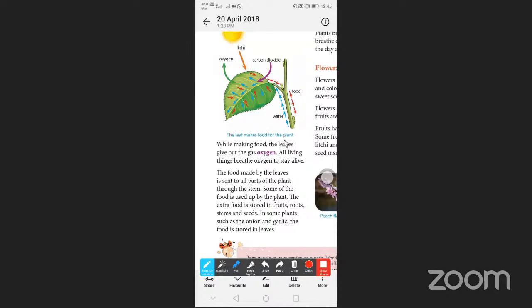So the leaf makes food for the plant. While making food, the leaves give out oxygen. All living things breathe oxygen to stay alive. The food made by the leaves is sent to all parts of the plant through the stem. Some of the food is used up by the plant. The extra food is stored in fruits, roots, stem, and the seed. In some plants such as the onion and the garlic, the food is stored in the leaf only. Okay.